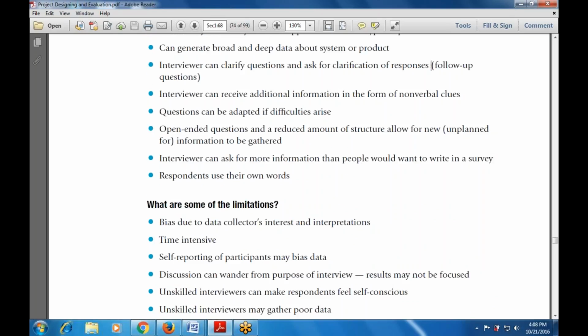Now, what are the various limitations? Bias due to the data collector's interests and interpretation. There is a bias that is available due to the data collector's information, interest and interpretation.